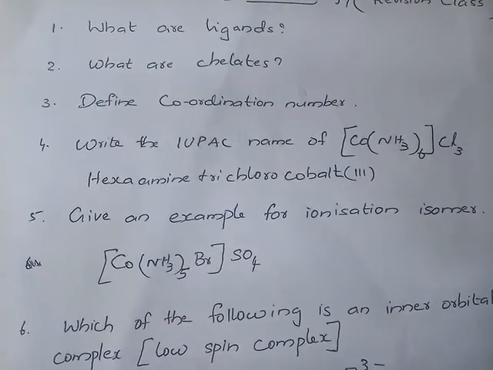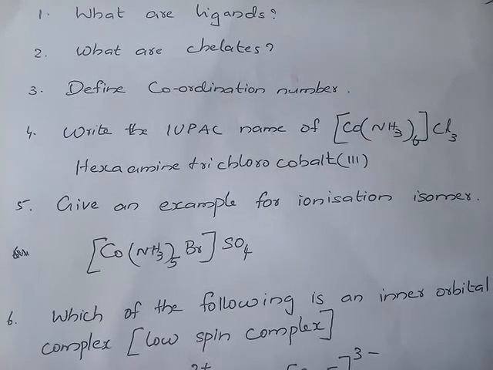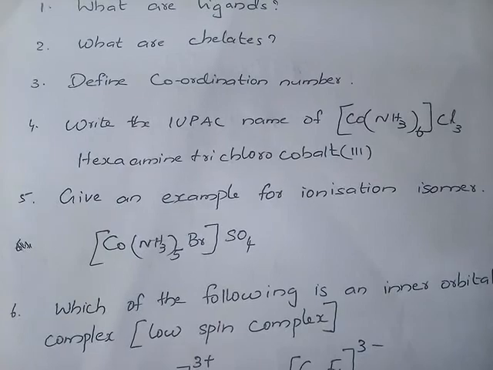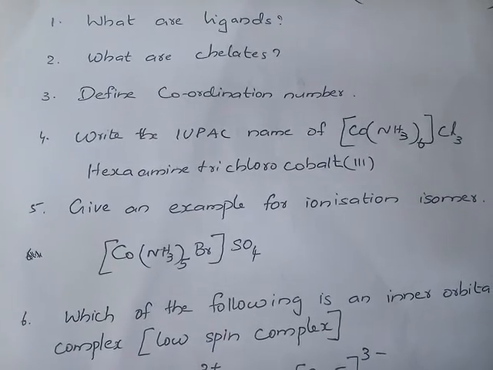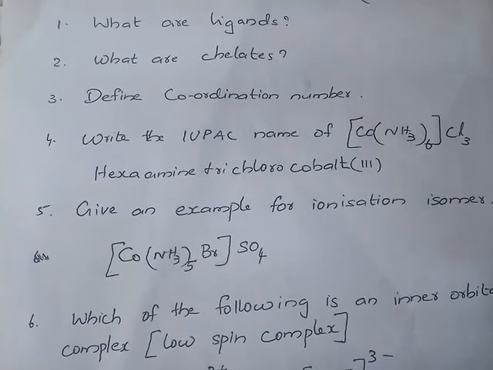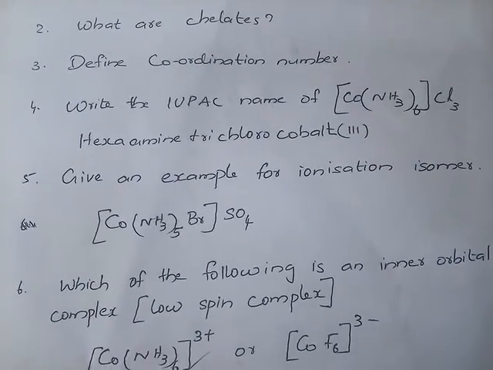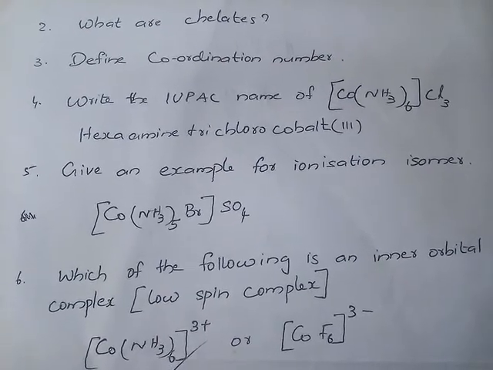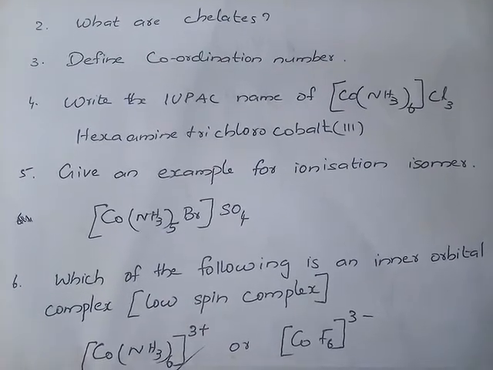Then the next one is, define coordination number. Coordination number is the total number of ligands attached to the central metal atom or central metal ion, and also give the example. The next question is, write the IUPAC name of [Co(NH3)6]Cl3.